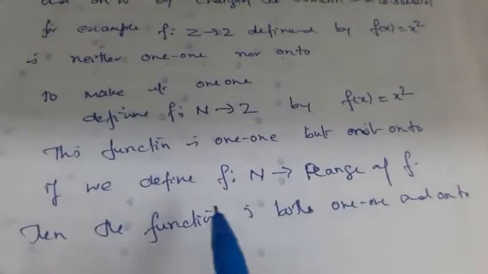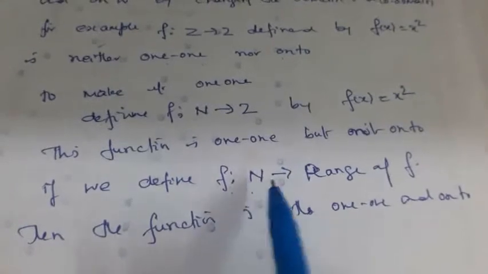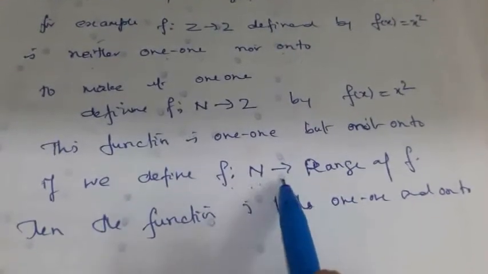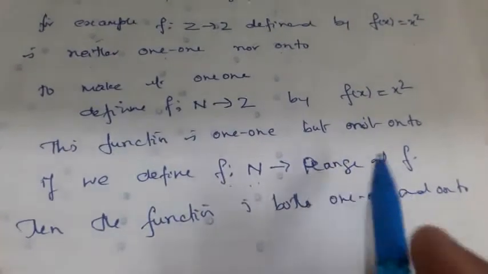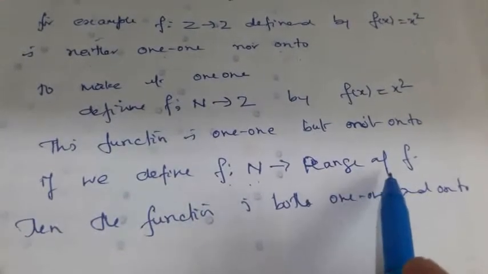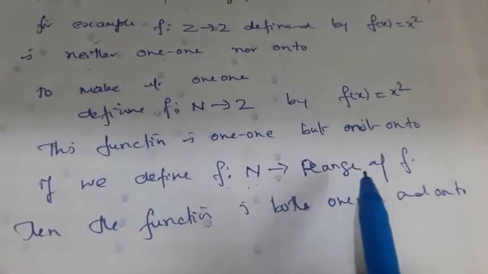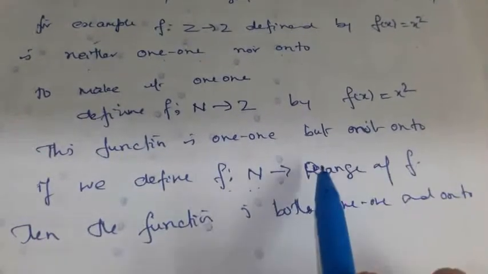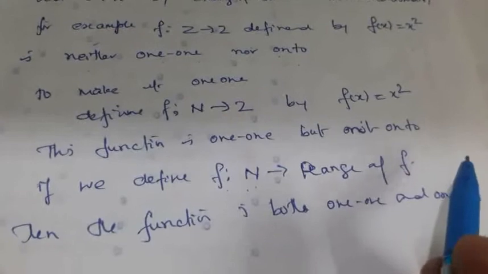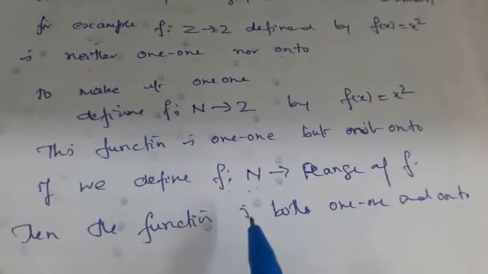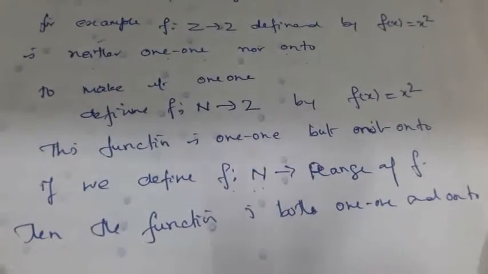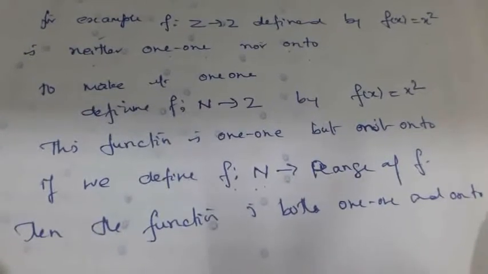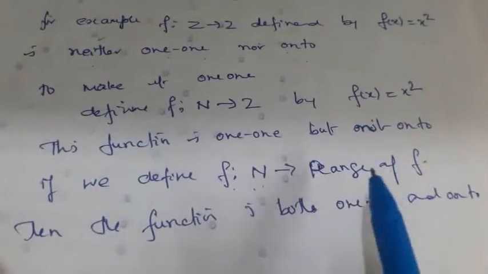If we define the same function f from N to range of f, here the range of f is 1, 4, 9, that is all perfect square numbers. Definitely this function is 1-1 and onto, because you can find the pre-image for every element in the range of f.